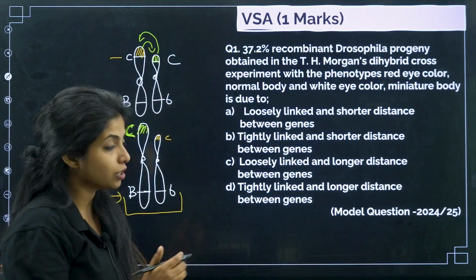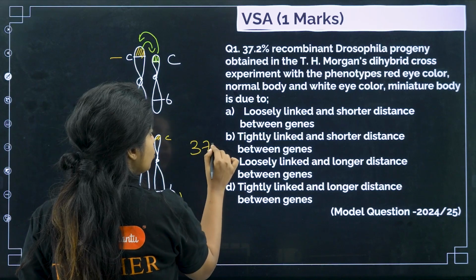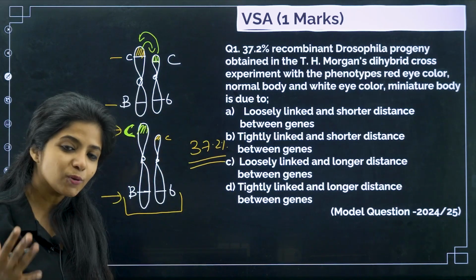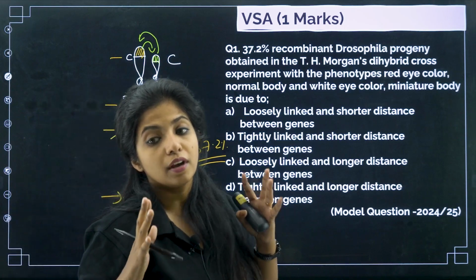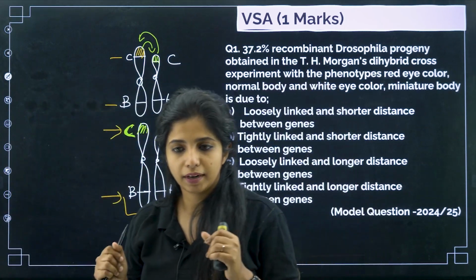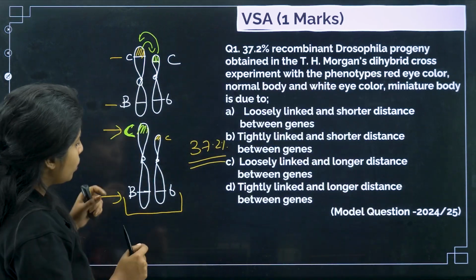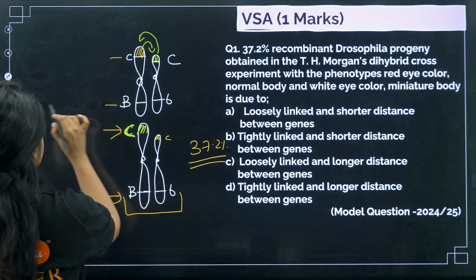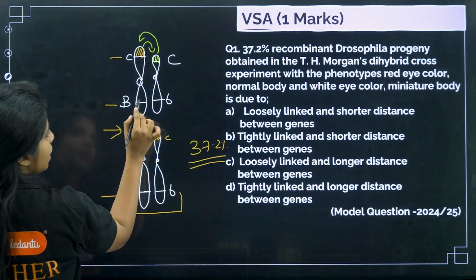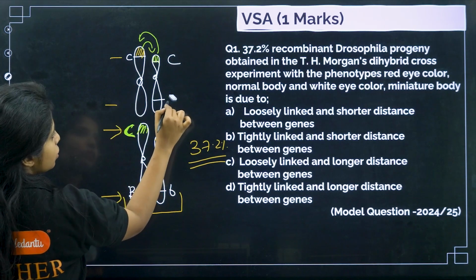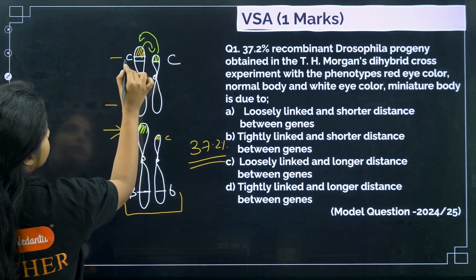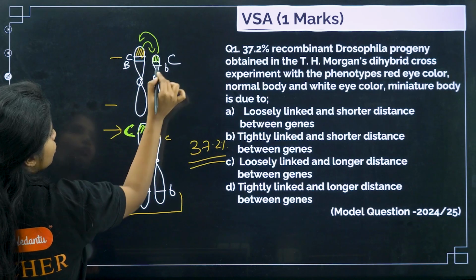Now if I say 37.2% recombination has happened, that means it's a very big deal. How can you expect this big amount of recombination to happen, my dear children? It will happen only when the genes are located at a distance. Suppose the situation was different, where the capital B and small b are not here but present very close to this particular gene.